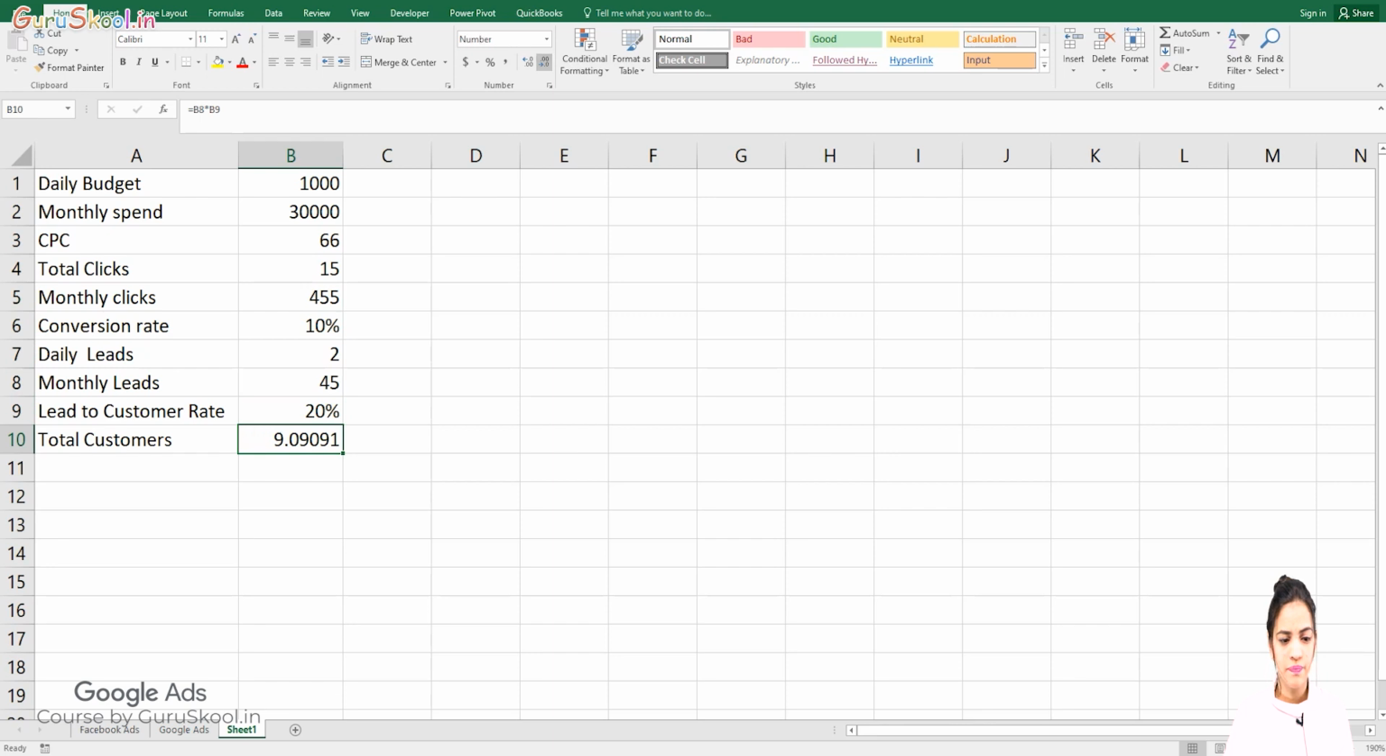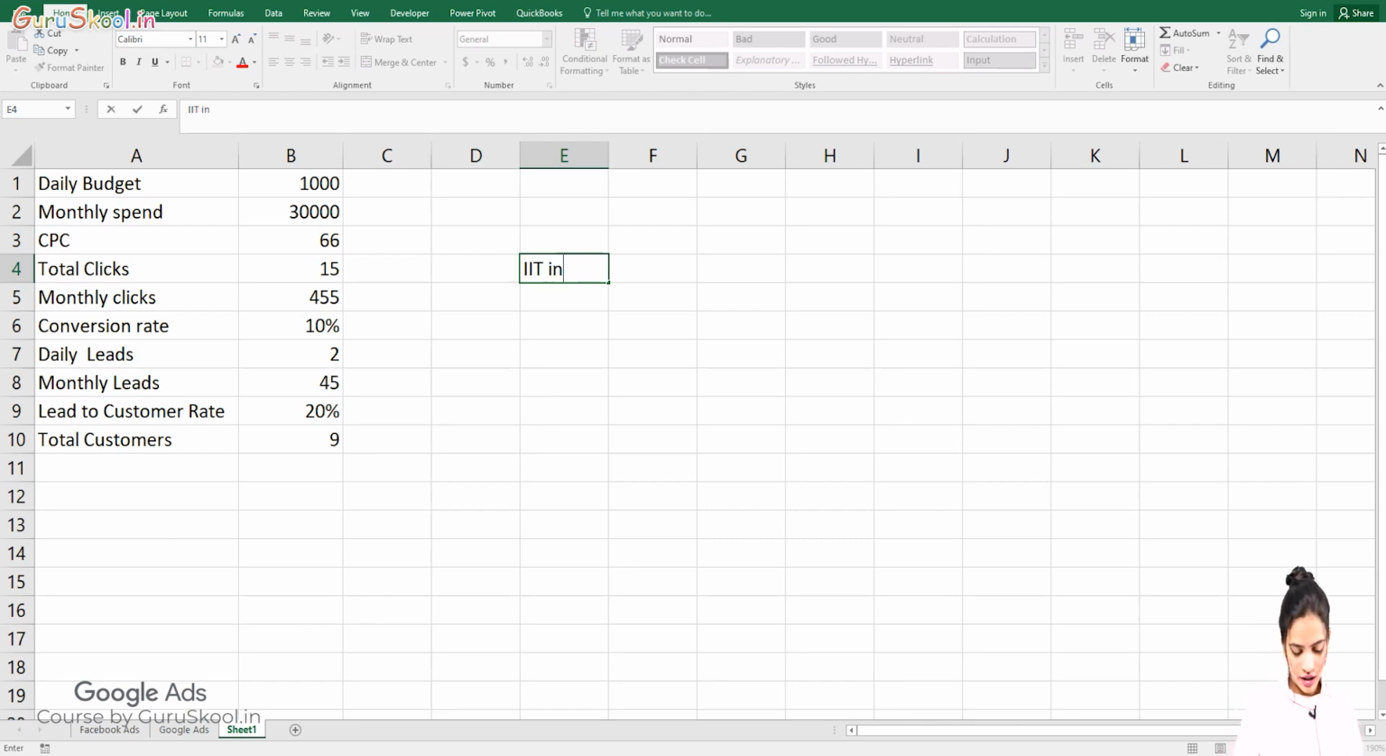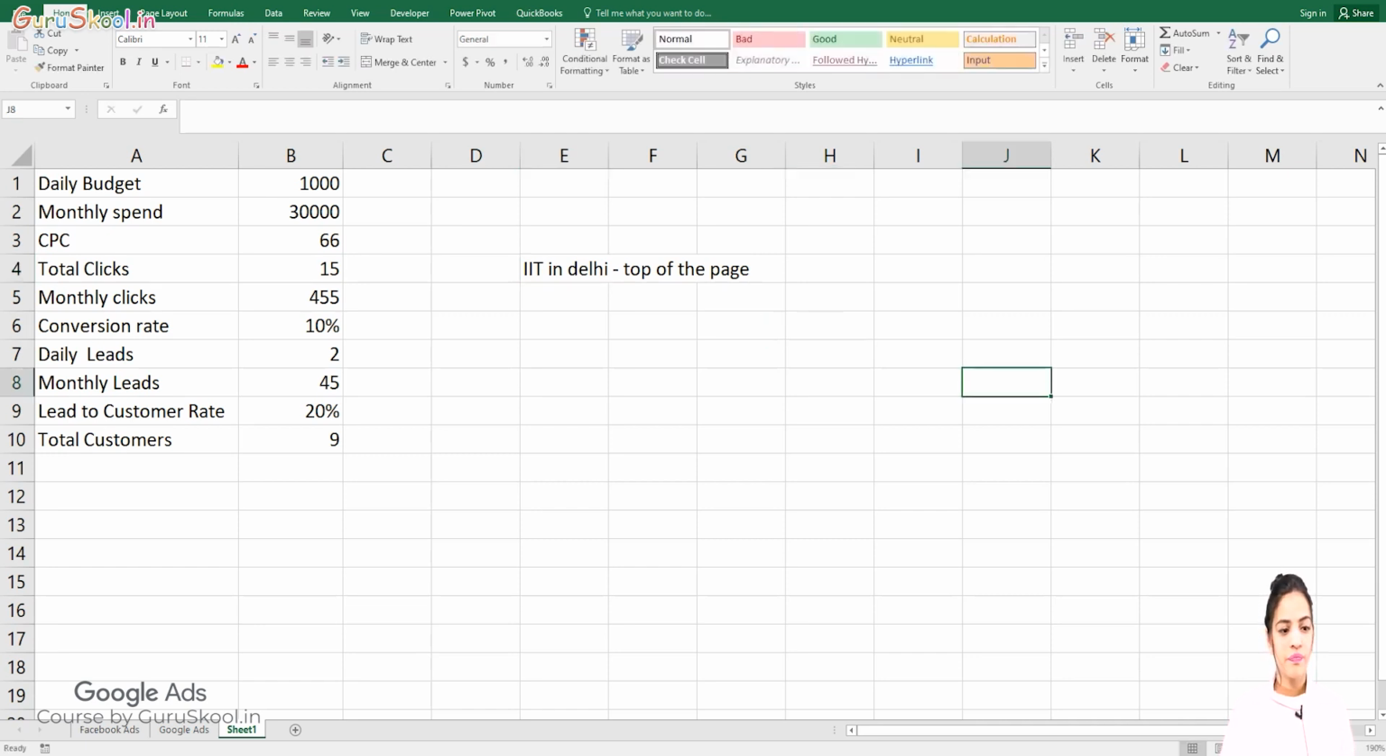Yes, one more time. There we go. Now it's sorted. Suppose my daily budget is 1000 rupees, my monthly spend is of course 30,000, and my cost per click is 66 rupees, as I told you, for my only IIT keyword. Only in Delhi, for top of the page. This is what I'm bidding to be on the top of the page. Now, if I'm paying 66 per click and spending 1000 rupees a day, then in a day I'm getting only 15 clicks.